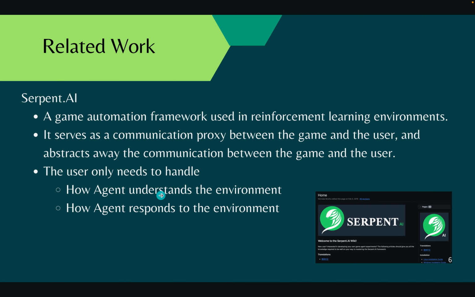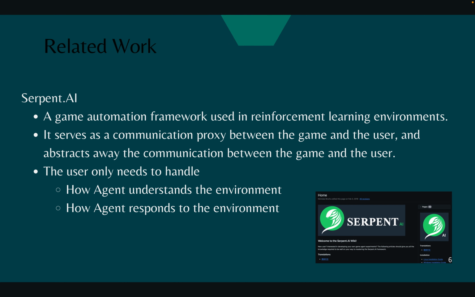And what has been done? There is a proxy called Serpent AI that allows users to communicate with games. This proxy returns a game frame to the user, and after the user has processed it and given back an action, the proxy will perform the action for us in game. So the user only needs to handle how the agent understands and responds to the environment.